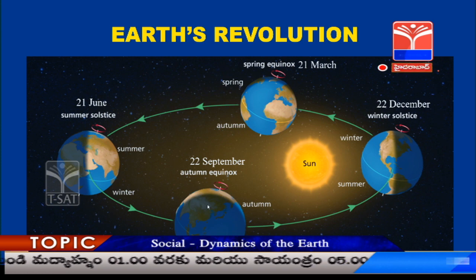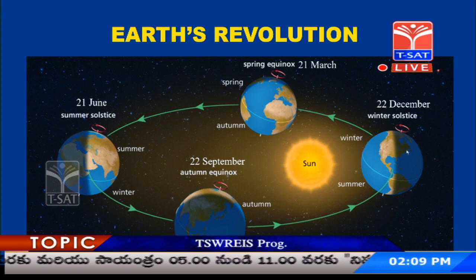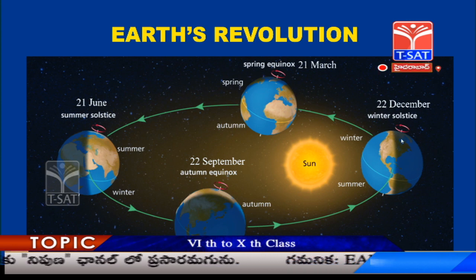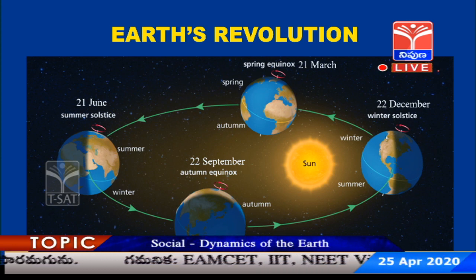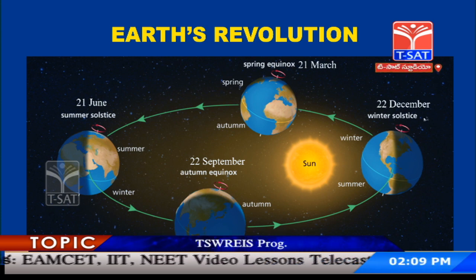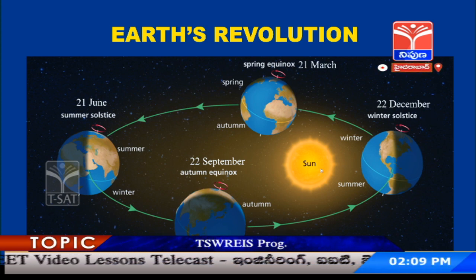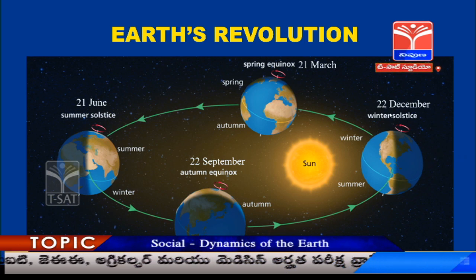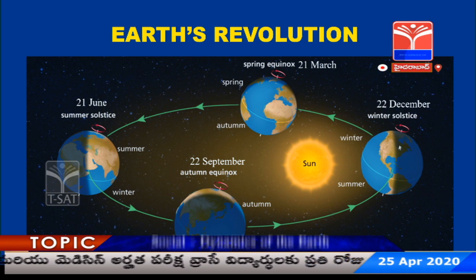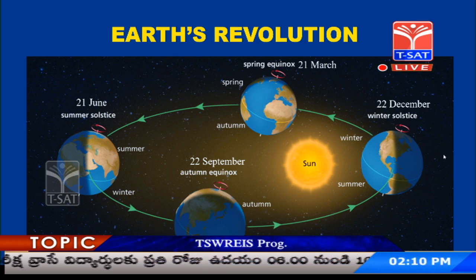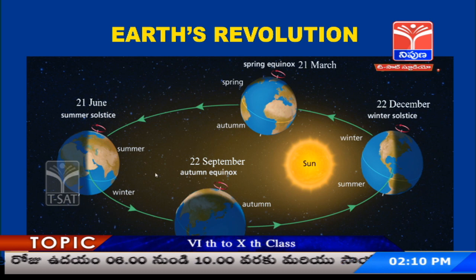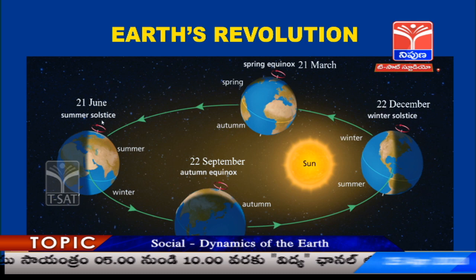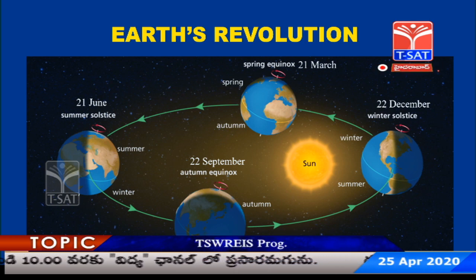One more thing, it is tilted here, which causes variations in the lengths of days and nights. See, solstice is the word which describes the distance between the sun and the earth. So, for northern hemisphere, 22nd December is winter solstice. That means it has the shortest day, and the longest day for northern hemisphere is on 21st June. Recently it has been decided to celebrate that day as International Yoga Day.